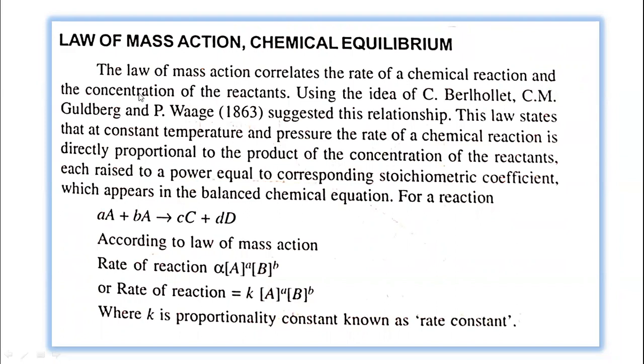Who has given this law of mass action? C.M. Guldberg and P. Waage suggested the relationship between the rate of the chemical reaction and the concentration of the reactants. Suppose that a reaction takes place between two reactants, then the rate of that chemical reaction is related to the concentration of the reactants.